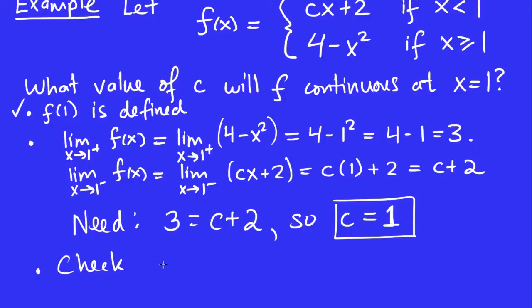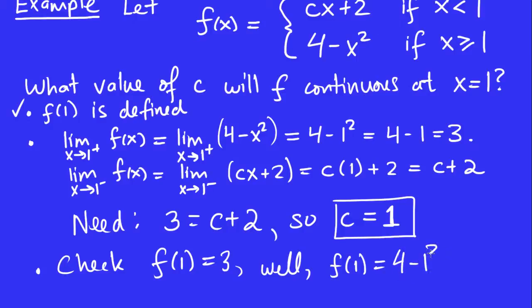What is f of 1? Which option do I use again for f of 1? I use the second one, which is 4 minus 1 squared, which is 4 minus 1, which is 3. And that's what I wanted, right? So we now have checked all 3 of these conditions.